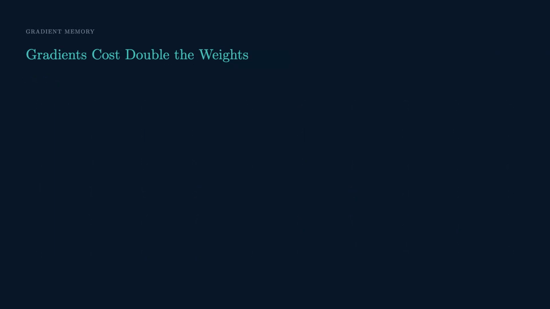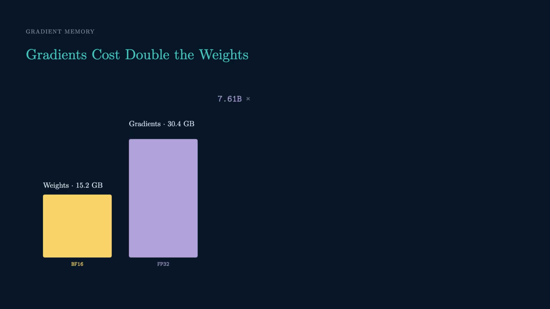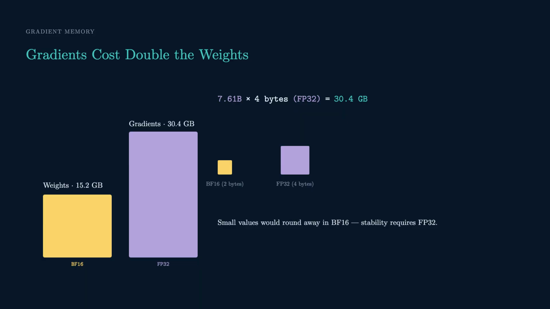Every trainable parameter gets its own gradient. All 7.61 billion of them. And these are stored in FP32, 4 bytes each, because tiny gradient values would just round away to nothing in BF16. Stability wins. So 7.61 billion times 4 is 30.4 gigabytes. Double what the weights cost.